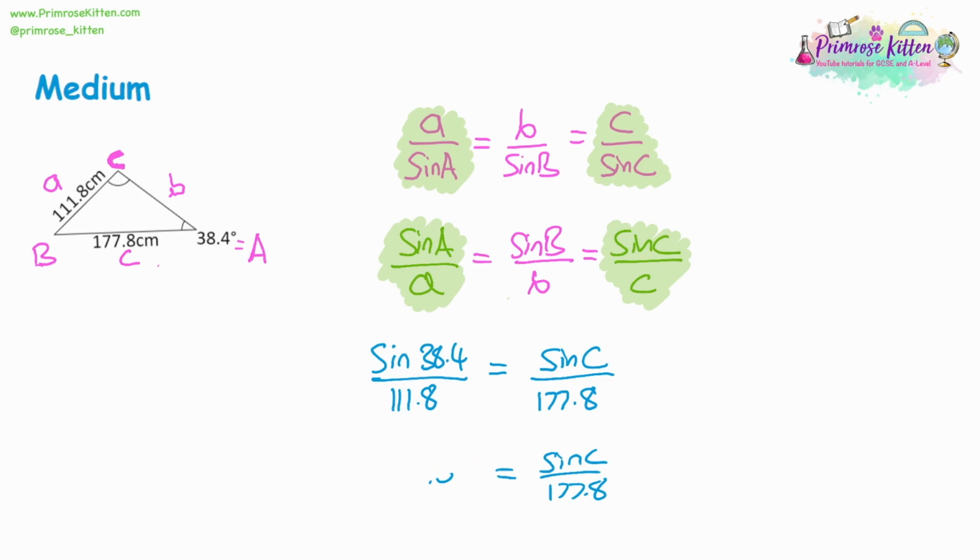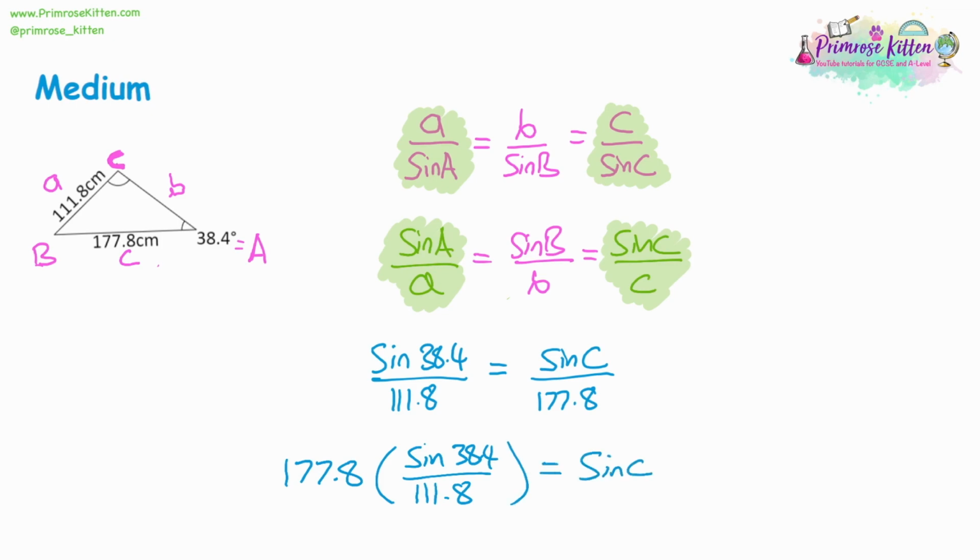So what might be helpful here is to do the rearranging before we actually work out the values. So if we multiply both sides by 177.8, we're going to multiply that by the sine 38.4 over 111.8, and using the brackets, that's going to get us something for sine C straight away.